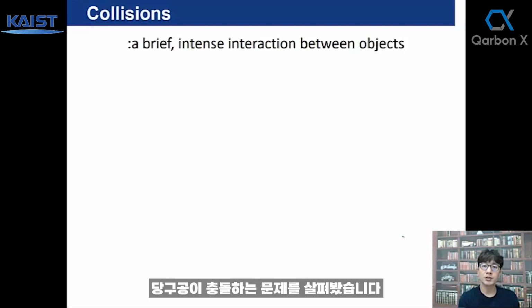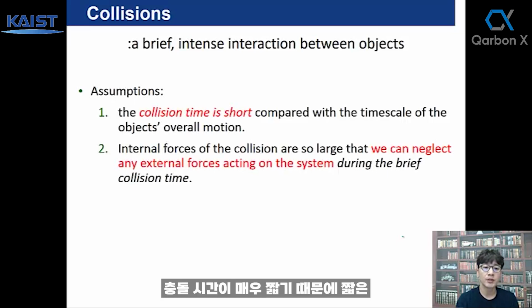Collisions. We just looked at the problem of the billiard ball collisions, right? Collisions, we treat in physics as a brief intense interaction between objects, okay? We assume that the collision time is very short so that all internal forces of the collision are so large compared to any other external forces acting on the system during the brief collision time.